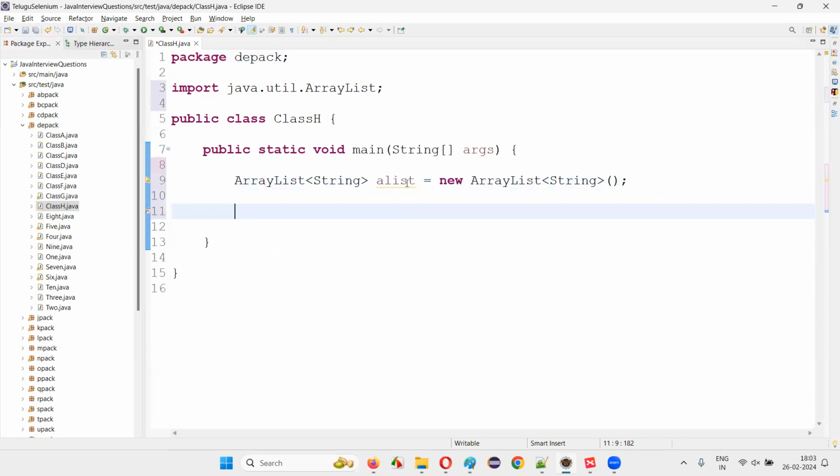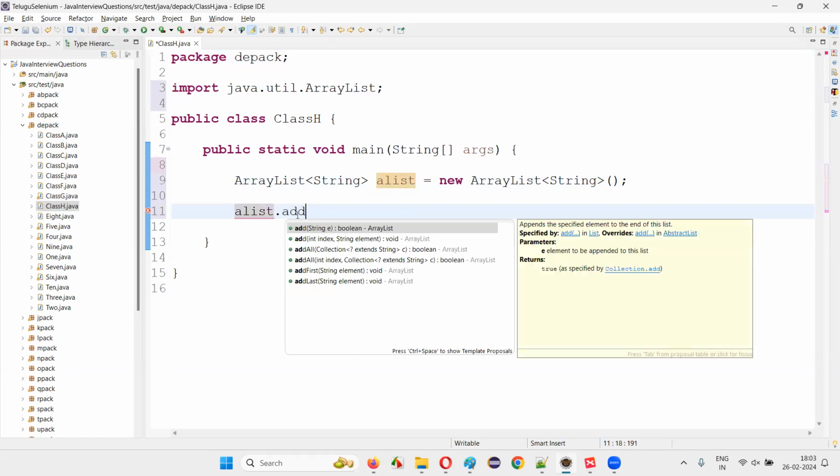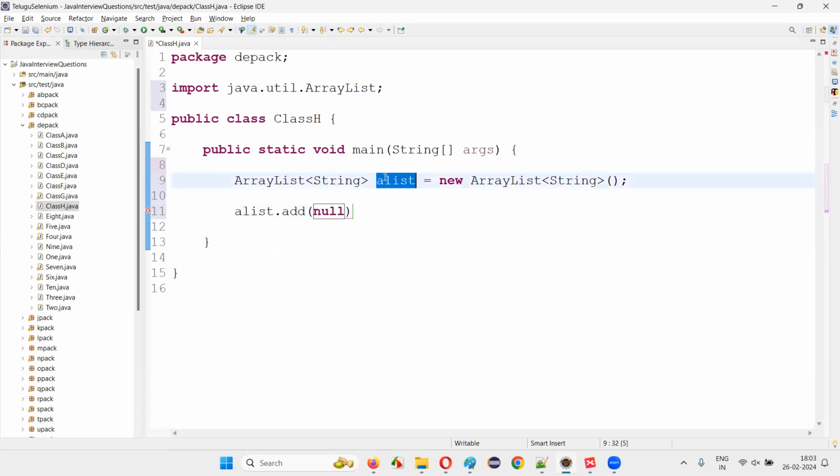Now I'll use this object reference of array list and simply say dot add. I'll call this add method with the help of object reference. Add predefined method belongs to ArrayList predefined class, and using this method we can add the objects to this array list. So here inside the add method, since I would like to add string objects to this array list, I'll just give the string objects in double quotes. I'll just give my name, let's say Arun.